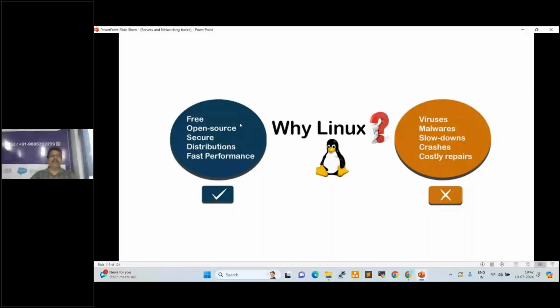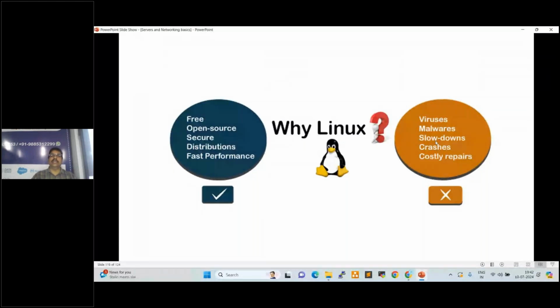No viruses, no malware, no slowdowns, no crashes, no costly repairs. These are all advantages of using Linux. Linux is normally virus free. When any virus, threat or malware is released, it attacks Windows first.